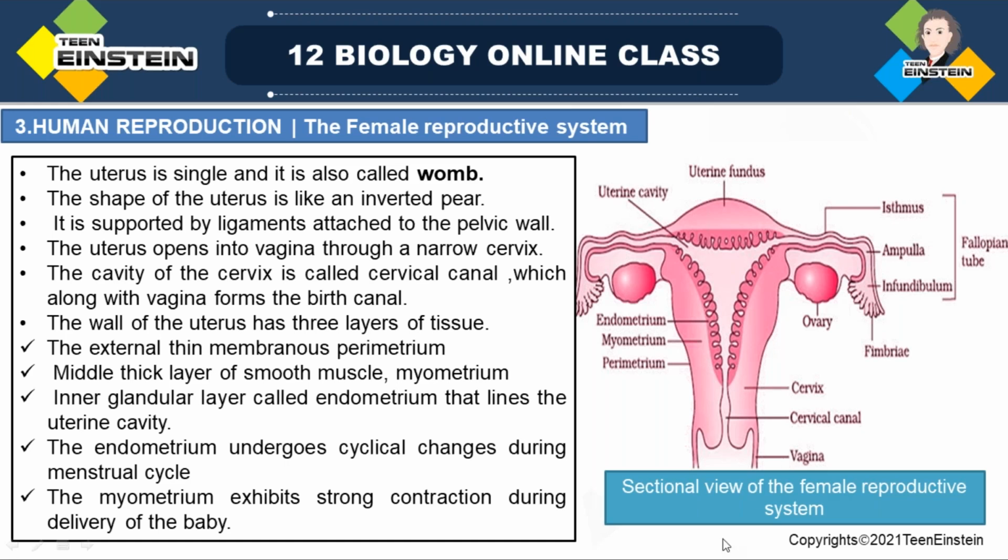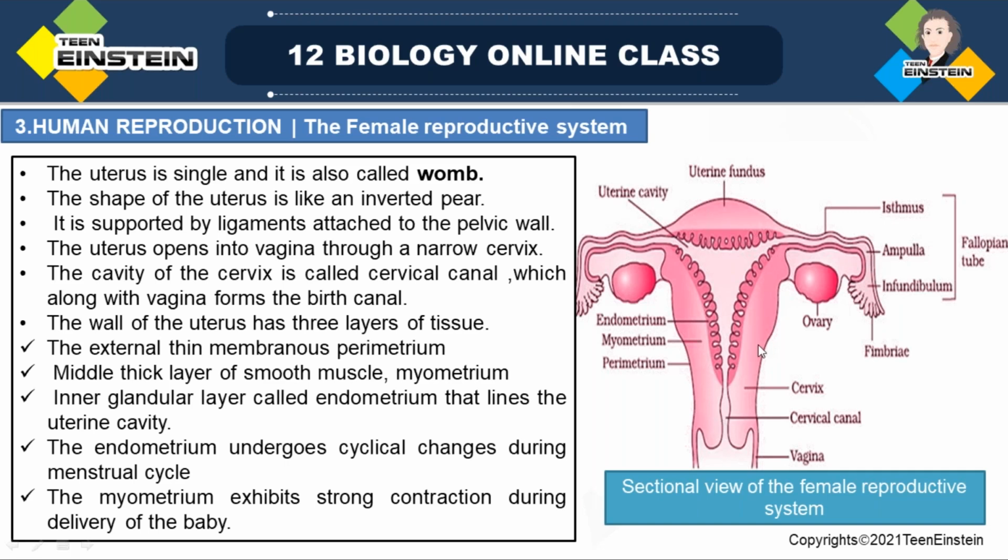The uterus or uterine cavity, you can see here, opens to the vagina. This is the vaginal part. The uterine cavity opens to the vagina through a narrow cervix. You can see here the narrow cervix, and the cavity of that cervix is called the cervical canal.